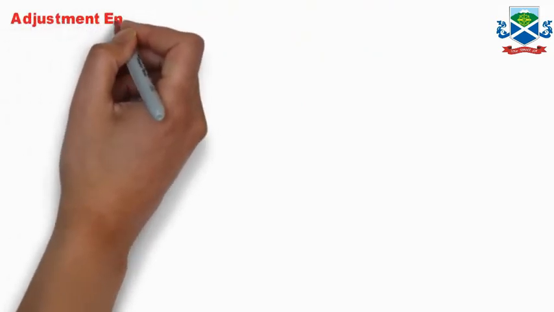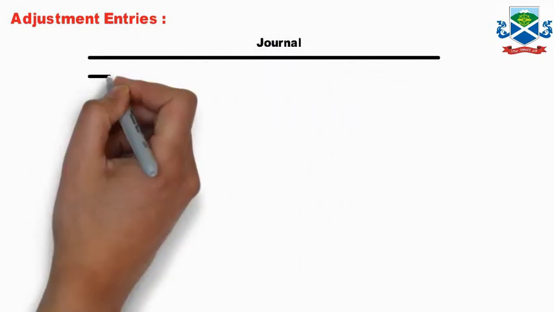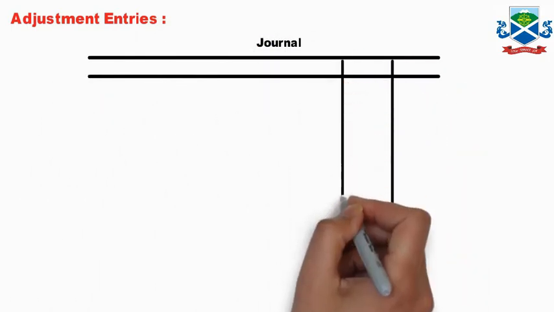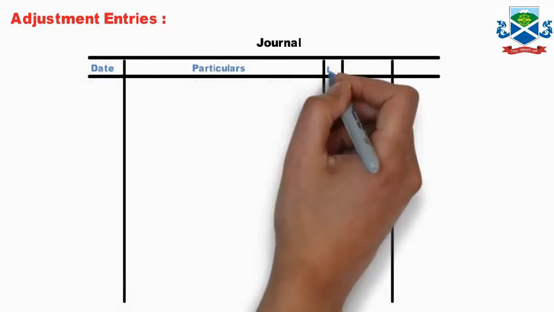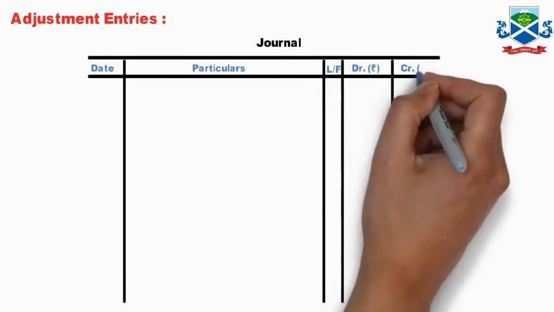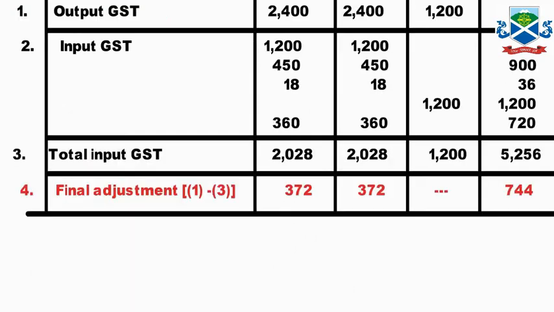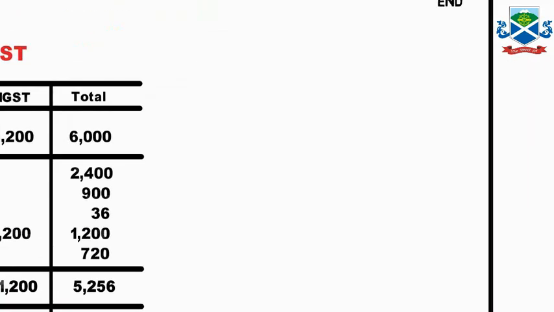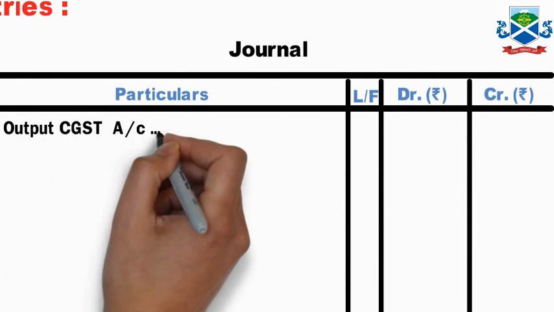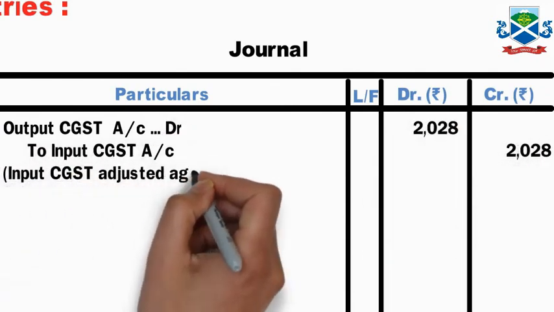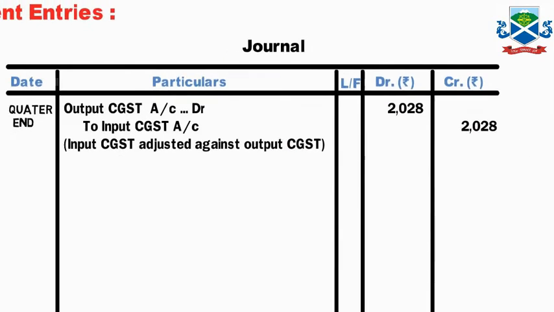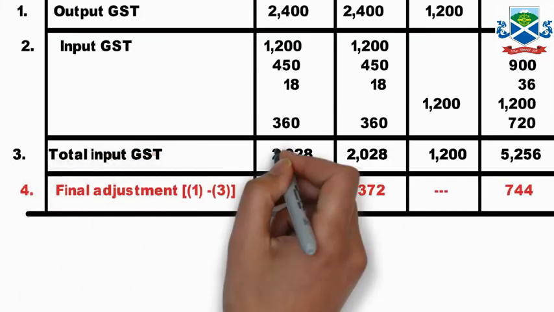Now adjustment entries. Output CGST will be adjusted against input CGST, and output SGST will be adjusted against input SGST, similarly IGST also. So now we have output CGST account debit 2,028 to input CGST 2,028, being output CGST adjusted against input CGST.